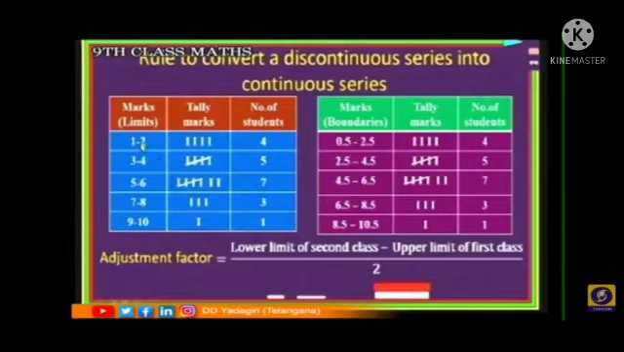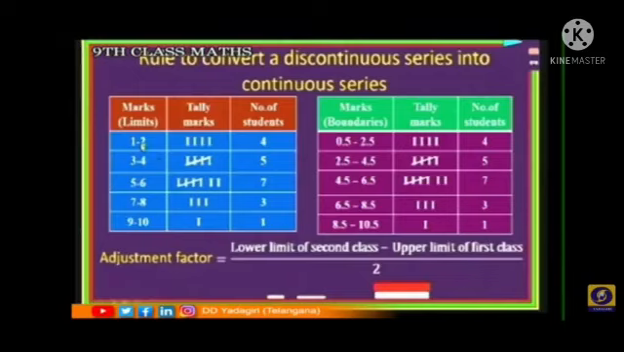First of all, we take one class interval, 1 to 2. The lower limit is 1, the upper limit is 2. For the lower limit we subtract 0.5, and for the upper limit we add 0.5. So 1 to 2 changes to 0.5 to 2.5. Next class interval 3 to 4: the lower limit is 3, the upper limit is 4. We decrease the lower limit by 0.5 and increase the upper limit by 0.5, that is 2.5 to 4.5.